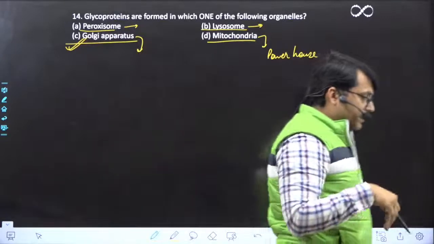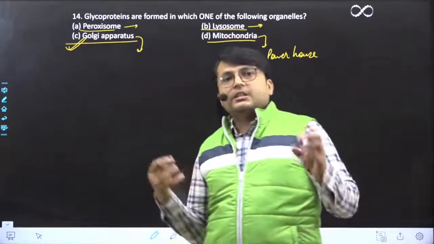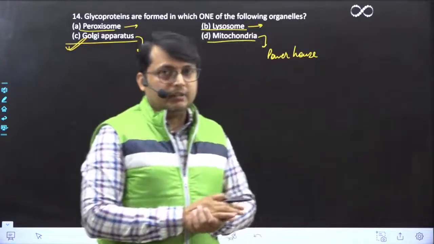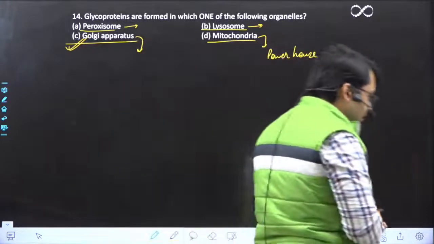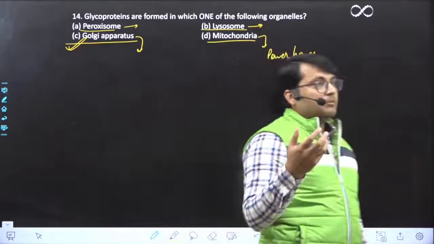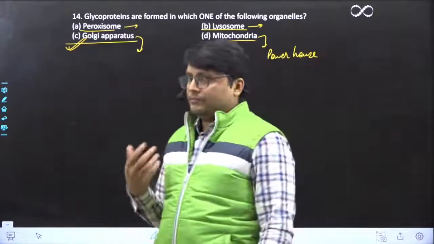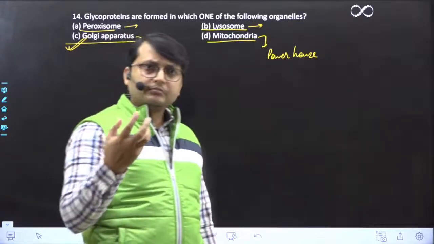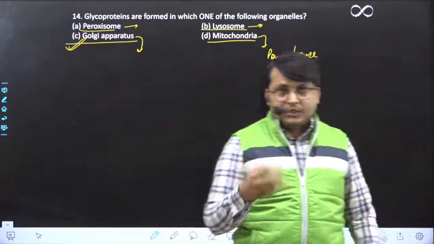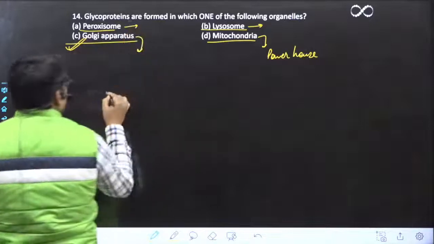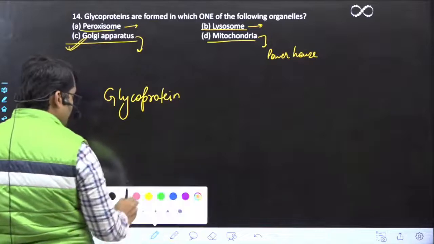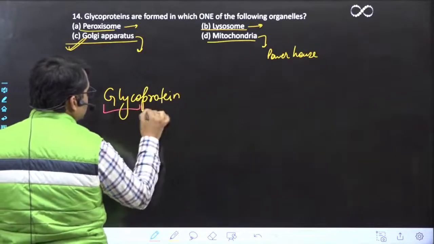eliminate here. C, Golgi apparatus receives the secretion or the materials from both RER and SER, that is rough endoplasmic reticulum and smooth endoplasmic reticulum. Now, you already know that rough endoplasmic reticulum is responsible for the metabolism of protein, protein production, protein folding, protein storage, correct? And SER for the production of lipid and carbohydrate. Okay? Now, what is glycoprotein?